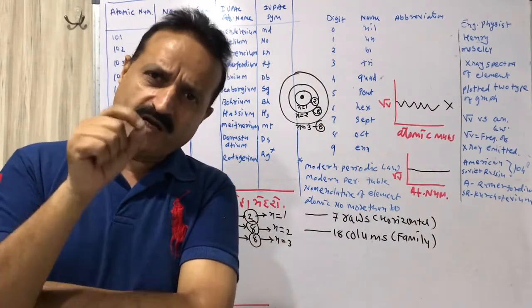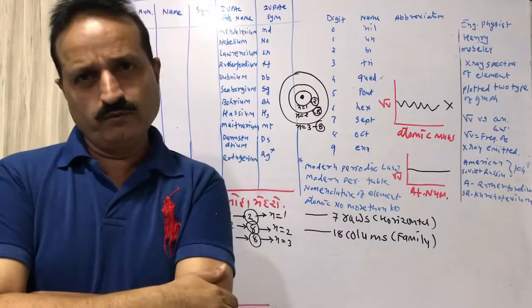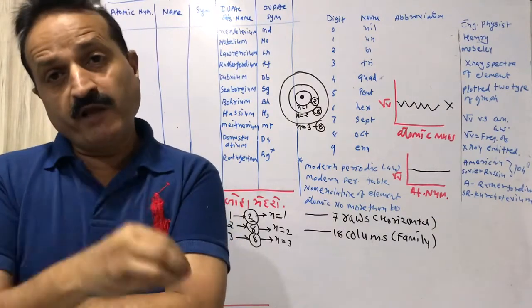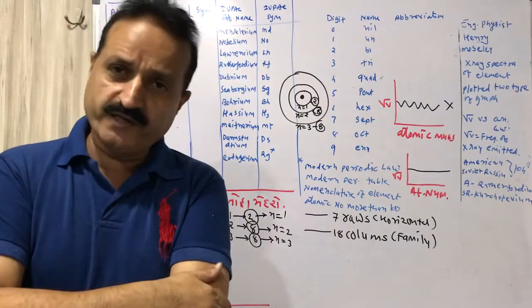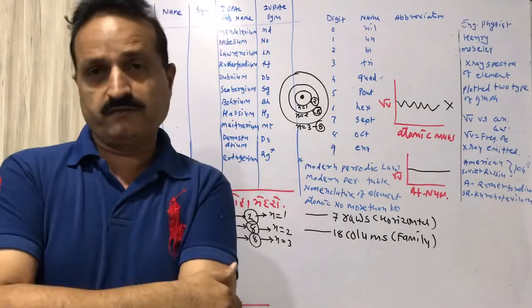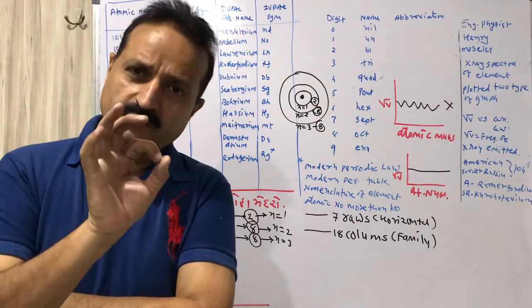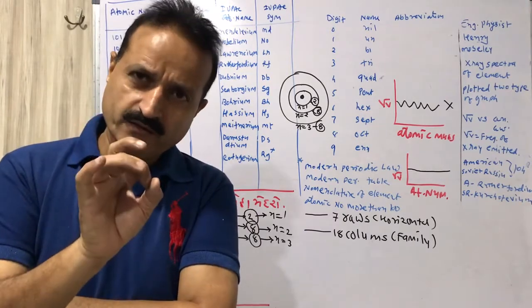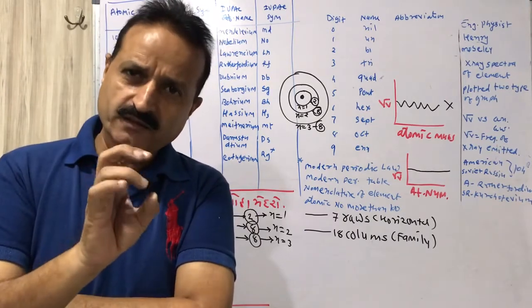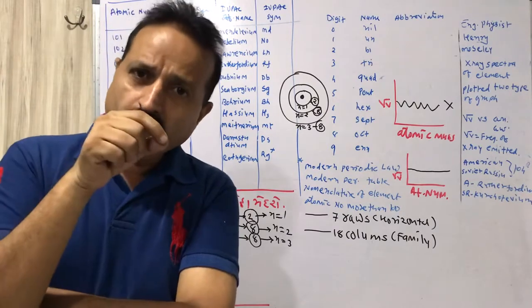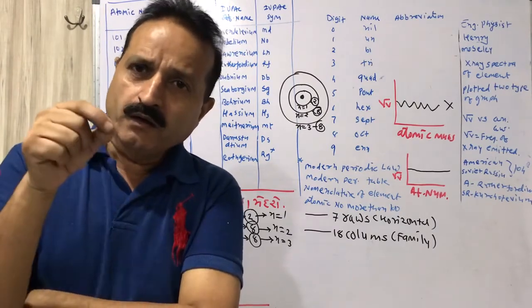If we have atom number 102, what will be the name given by IUPAC according to the digits of 102? 1 means un, 0 means nil, 2 means bi, and the suffix -ium is attached: unnilbium.